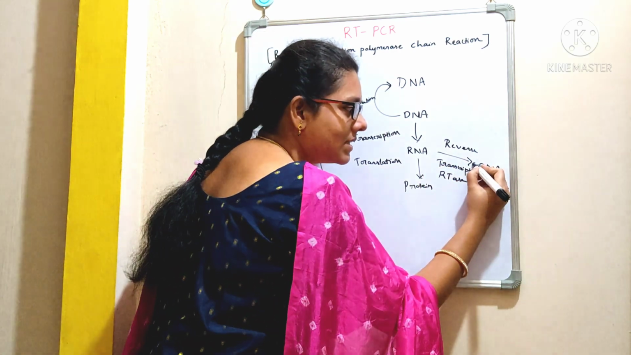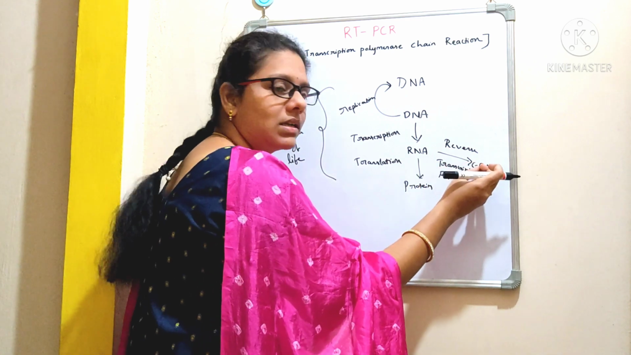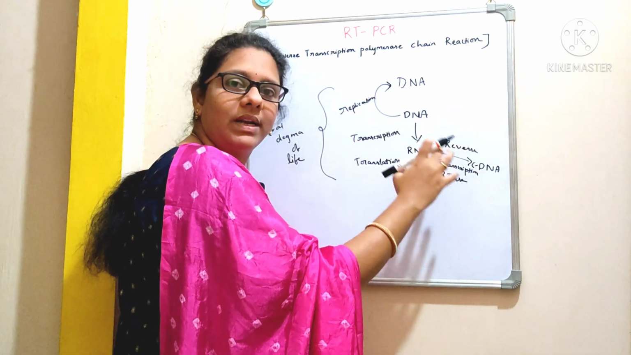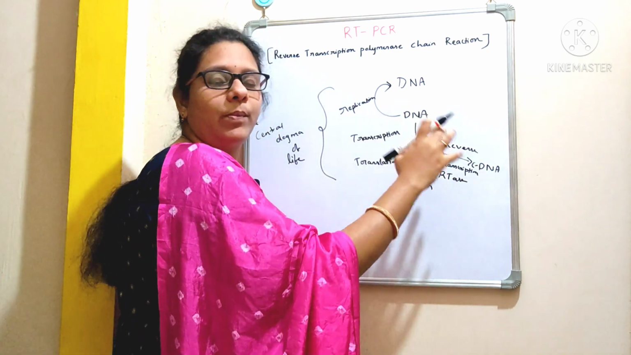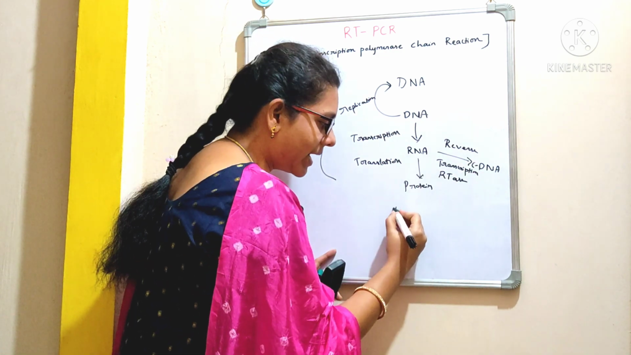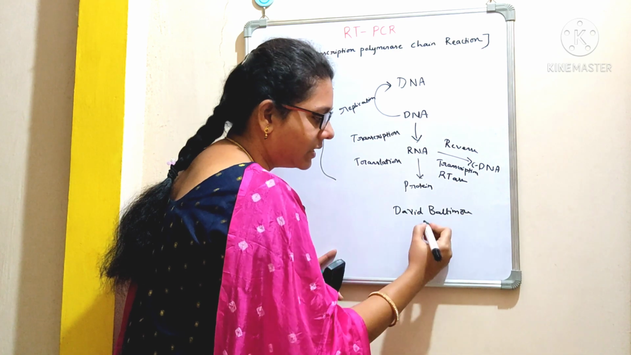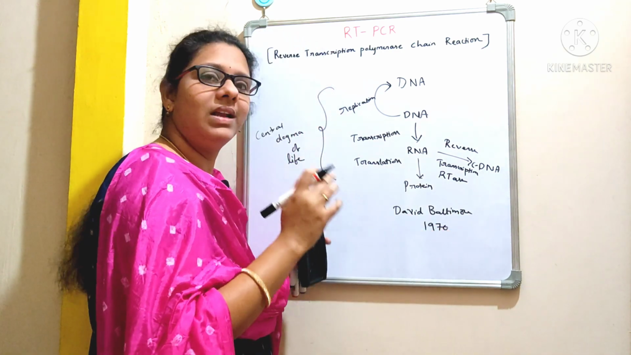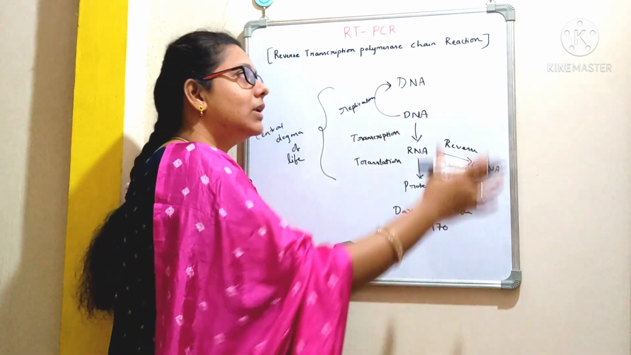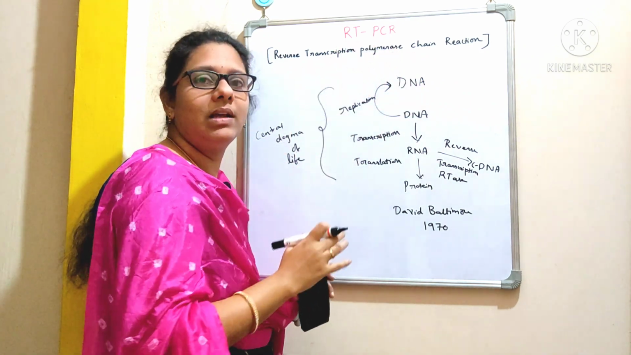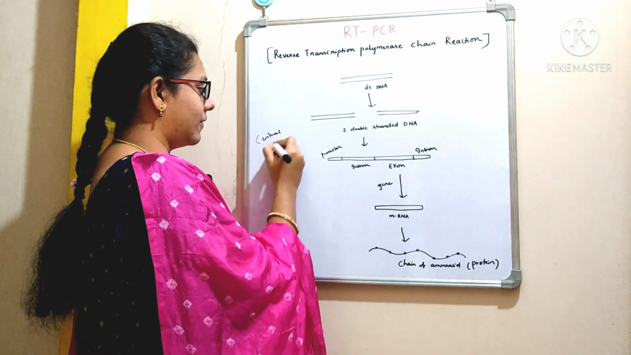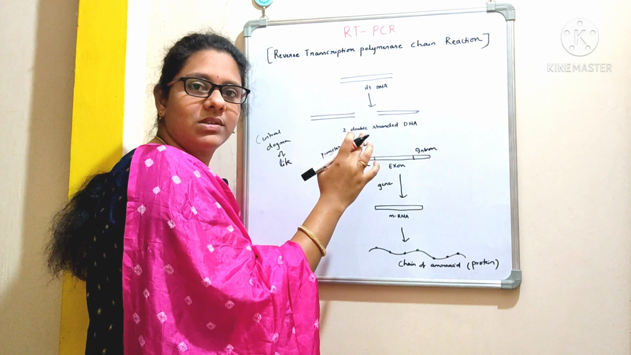So here the DNA is cDNA. I already said C stands for complementary DNA. And this concept was proposed by Temin. So we can also call it Teminism. Though it was proposed by Temin, the enzyme reverse transcriptase was first isolated by David Baltimore in the year 1970. Hope you are clear with the reverse transcription. If you understand this concept, then it will be easy for you to understand the method of RT-PCR.